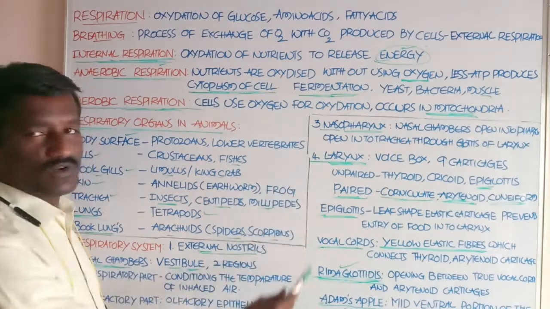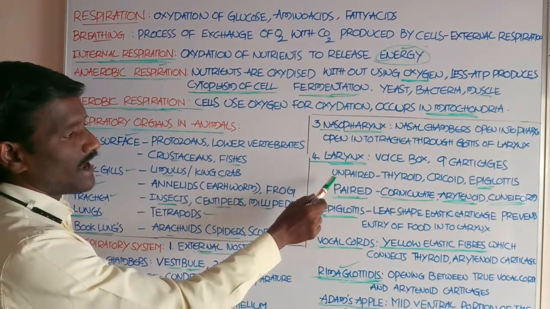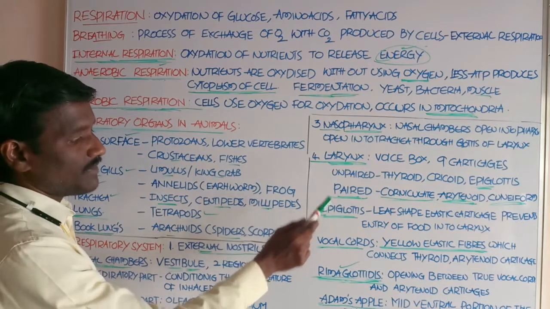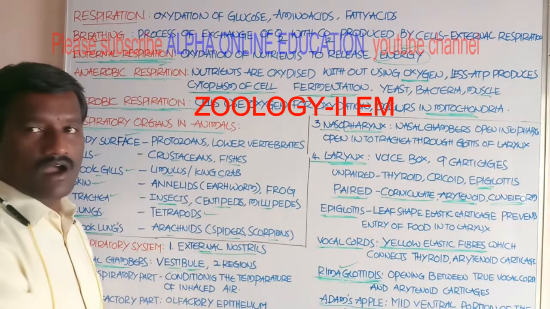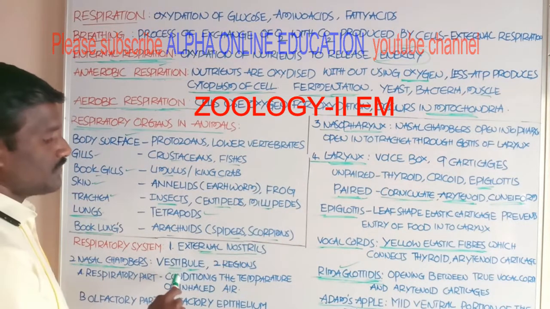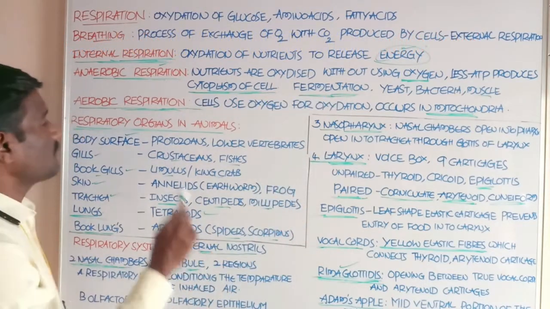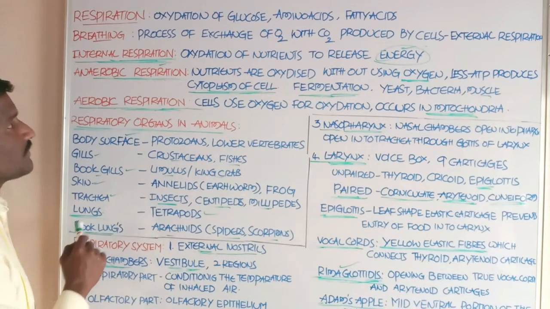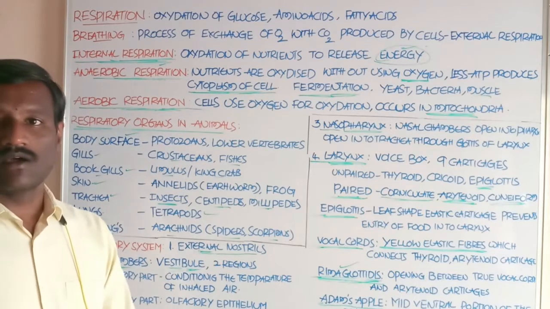The larynx is the sound producing part in human beings, made of 9 cartilages. Also, we saw the role of the epiglottis, vocal cords, rima glottis, and Adam's apple. Students, these are the parts of the respiratory system in human beings up to the larynx, and the different types of respiratory organs in animals. This was the introduction to respiration.